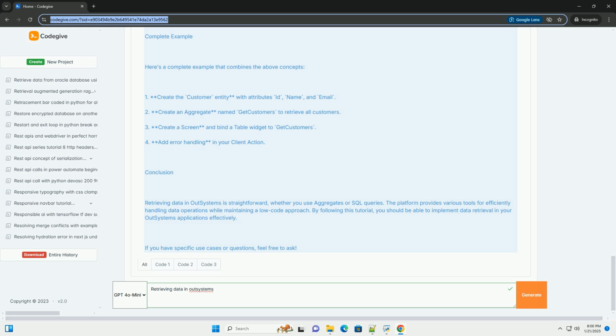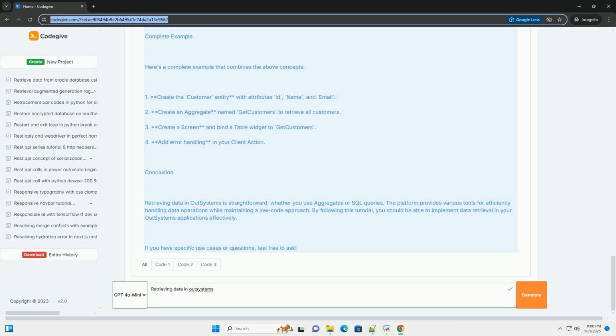Adding filters. 1. In the aggregate, click on the Add Filter option. 2. Set a filter to retrieve customers with a specific condition, for example, email contains @example.com. Example of using aggregate in a screen. 1. After creating the aggregate, you can use it in a list or table widget. 2. Drag a table widget onto the screen and bind it to the output of the aggregate.